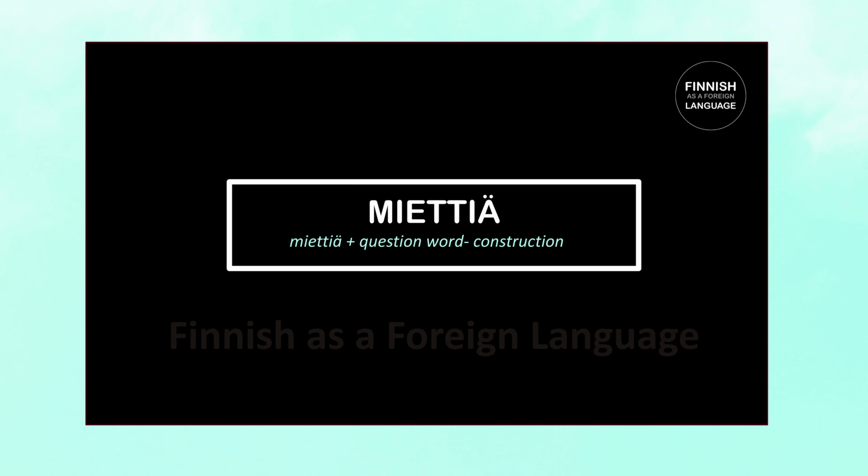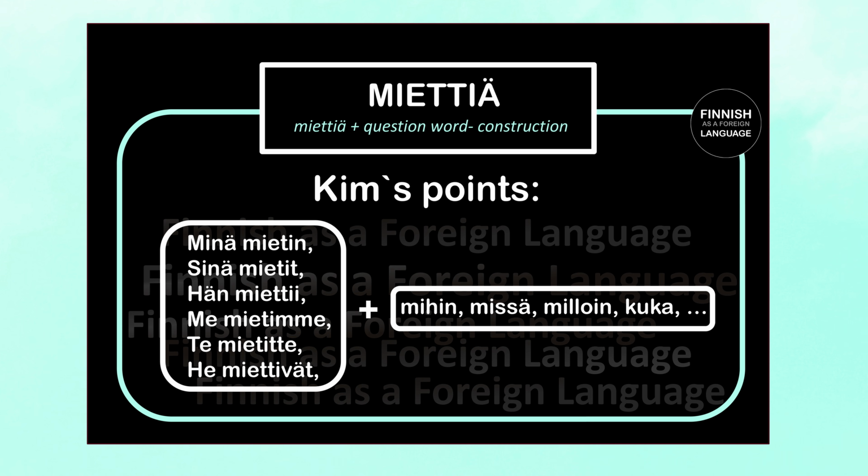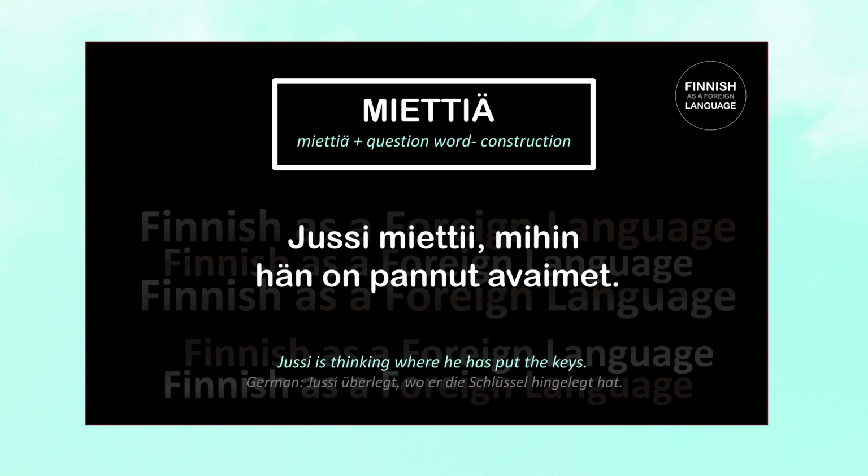Now, construction number 2, miettiä plus a question word. We can also use miettiä with questions. One option, for example, is to combine it with classic question words such as mihin, missä, or milloin. For example, Jussi miettii, mihin hän on pannut avaimet means Jussi is wondering where he has put the keys. So here we use miettiä to emphasize that Jussi is trying to figure out where he has put the keys, which usually involves a deeper thinking process. Miettii here is, by the way, the third person singular present tense of miettiä.